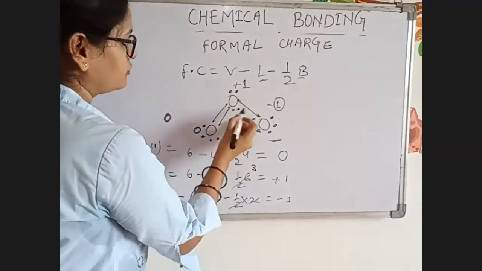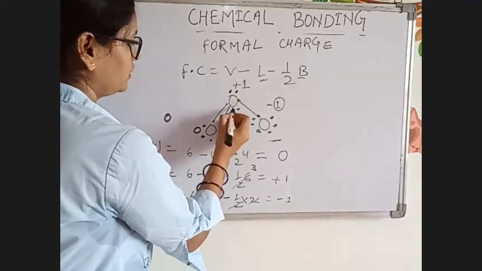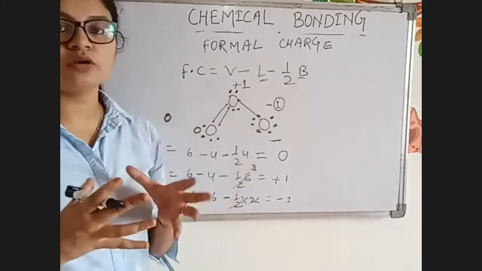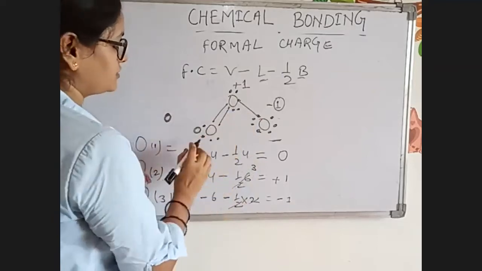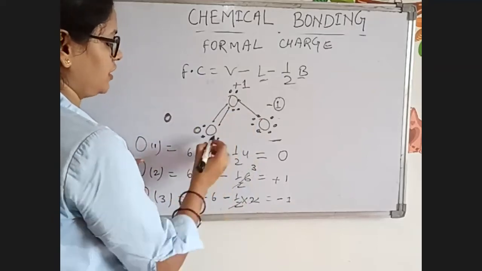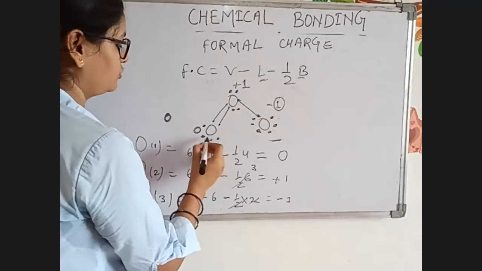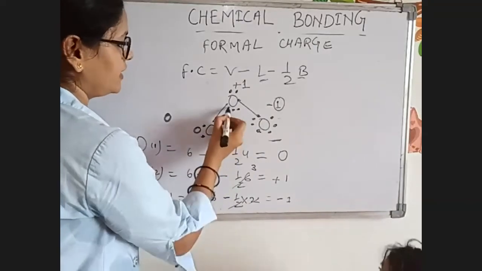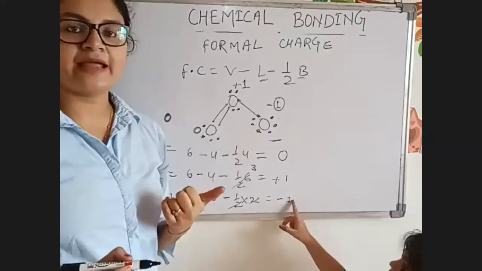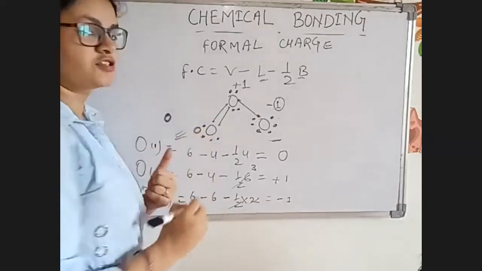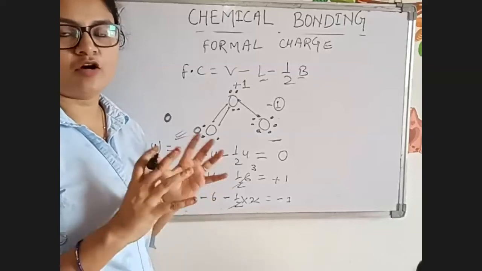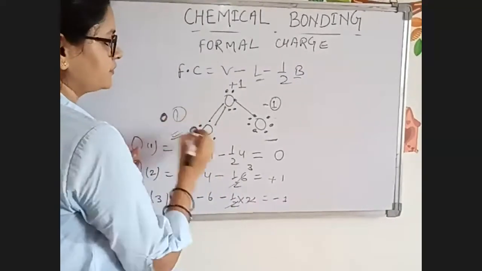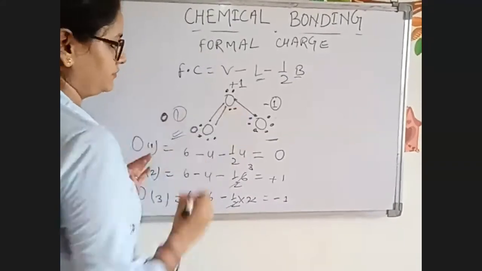Now when you calculate, first you need to see this oxygen. 1, 2, 3, 4, 5, 6 valence electrons are there, and 2 from here, so it will be 8. Understood? So this oxygen, the first one, has its octet completely filled. Now we talk about the second one.